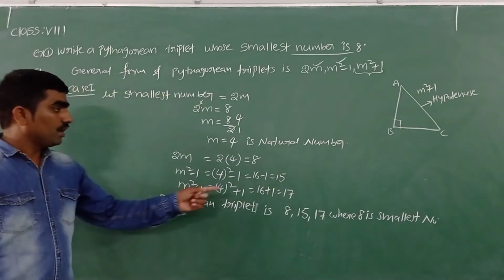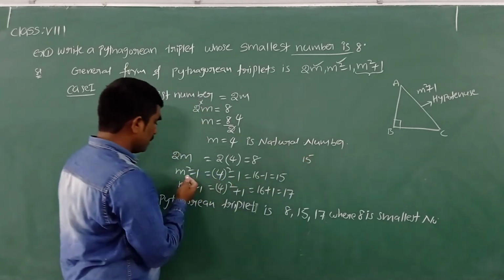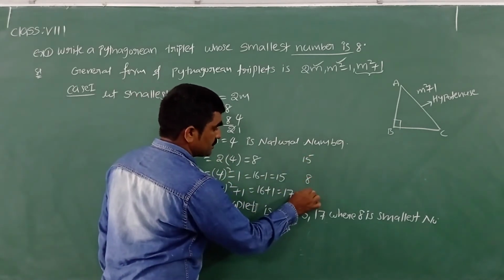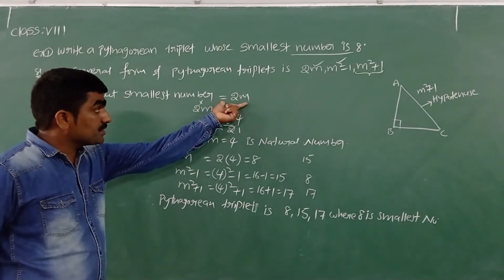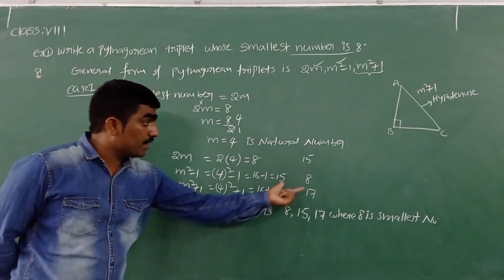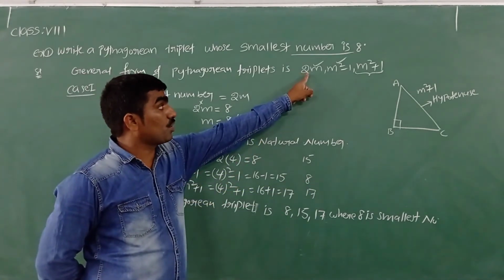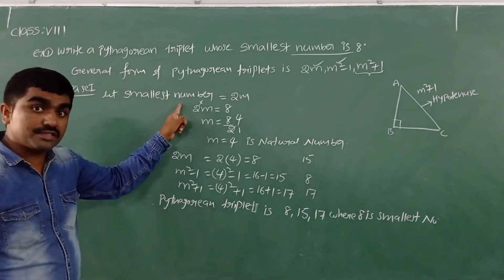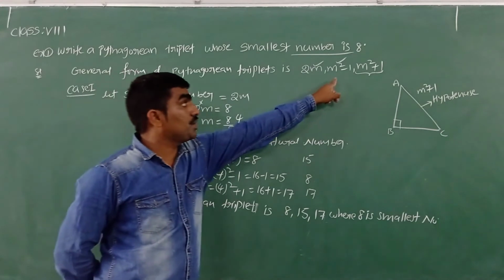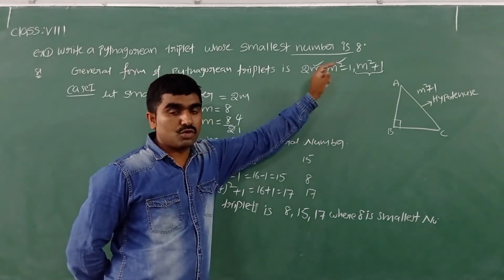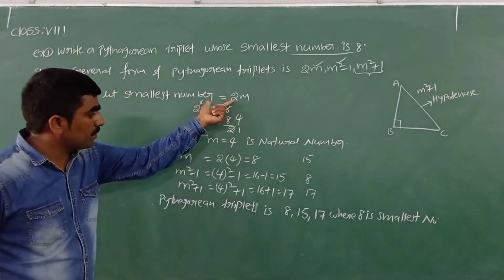Suppose here I got, for example, 2m as 15, m square minus 1 as 8, and this one as 17. Now what can we say? We took 2m as the smallest, but we got m square minus 1 as the smallest. So our assumption is wrong. 2m is not the smallest number. In such a case, you can go for case 2. In that case 2, this we need to consider as the smallest. Hope you understood. First I am taking this one as the smallest. By taking this smallest number, I simplified.